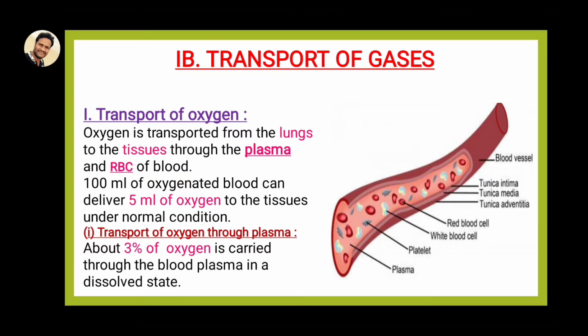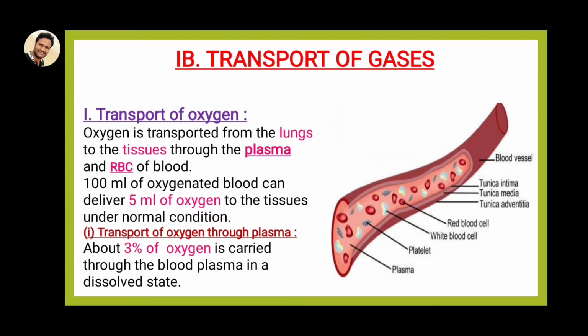Approximately 100 ml of oxygenated blood can deliver only 5 ml of oxygen to the tissues under normal conditions.